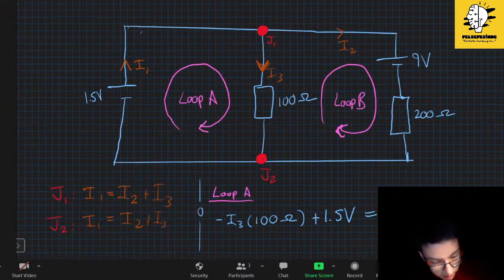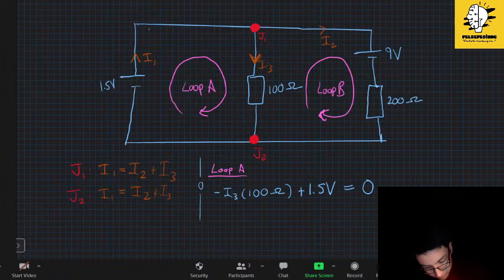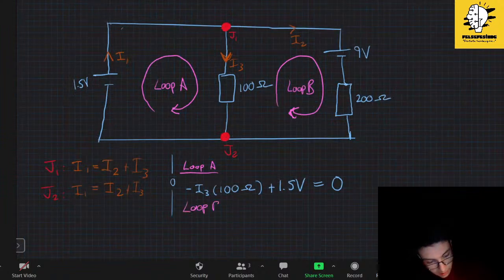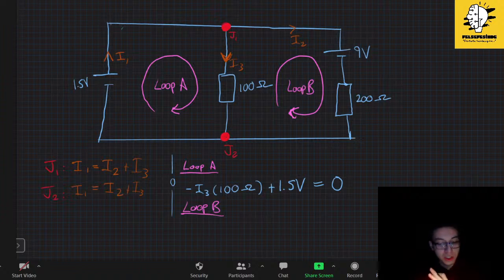Now, let's look at loop B. In loop B, let's again start from J1. I am following the direction of loop B, and I realize that I2 is in the same direction.